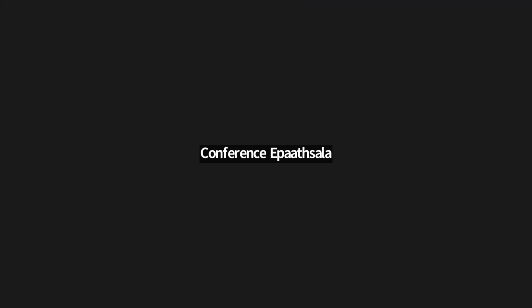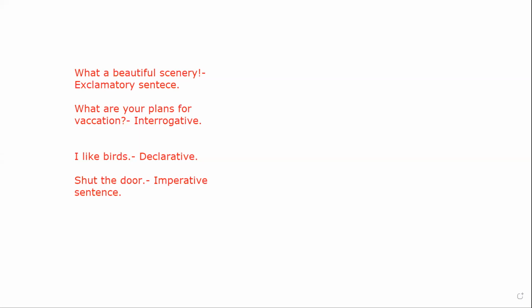Now you may also ask what are simple, complex, and compound sentences. So what is a simple sentence?